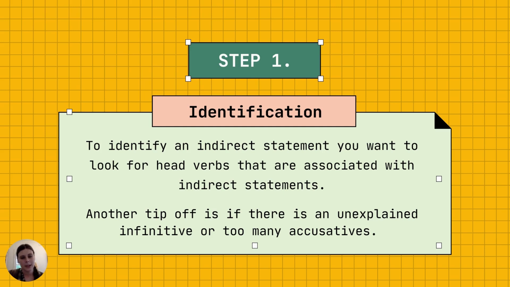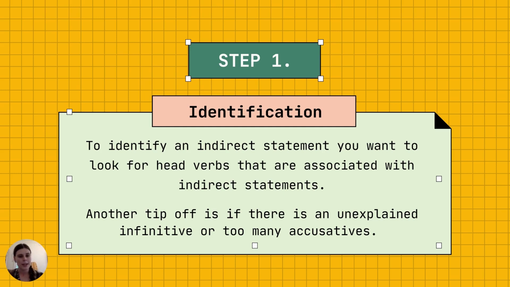So to identify an indirect statement, you want to look for head verbs that are associated with indirect statements. That's probably the easiest thing, is to become familiar with the sorts of verbs that trigger indirect statements, right? Like dico and nego are very often, or I hear, or I think, are all, whenever you read that in Latin, you should be looking out for an indirect statement, because those are the sorts of verbs that often are used in conjunction with indirect statements.